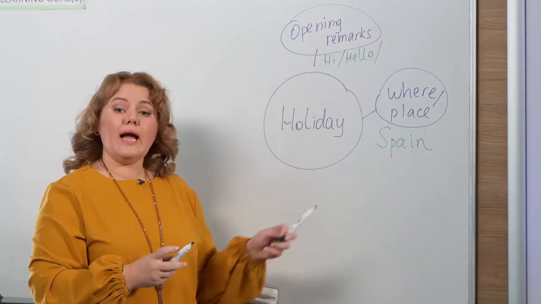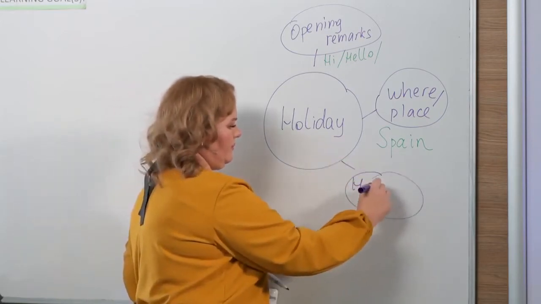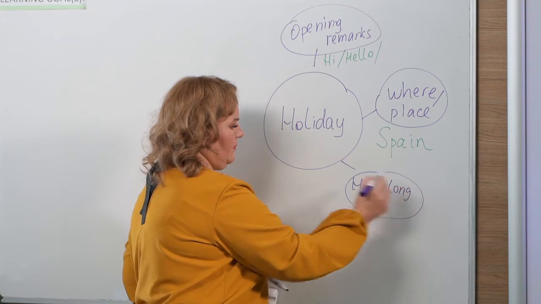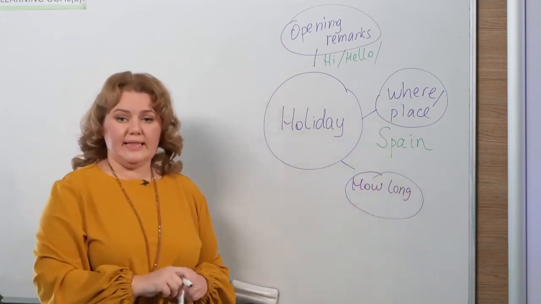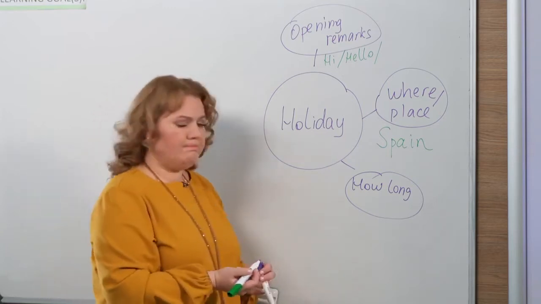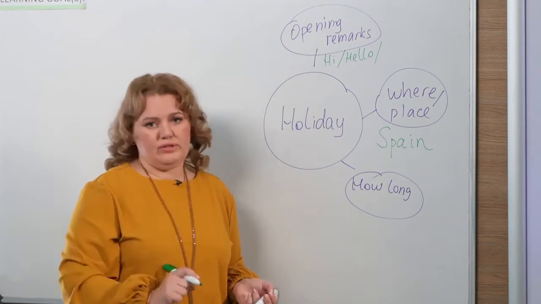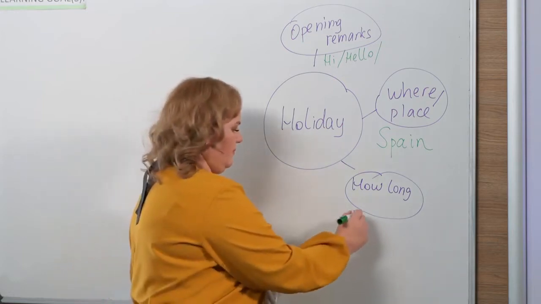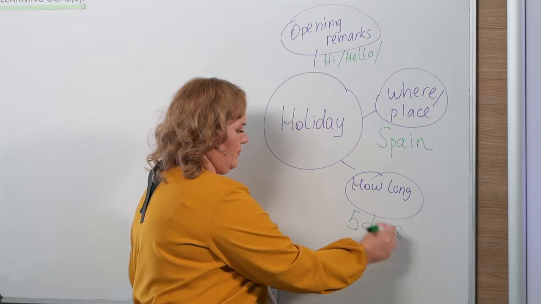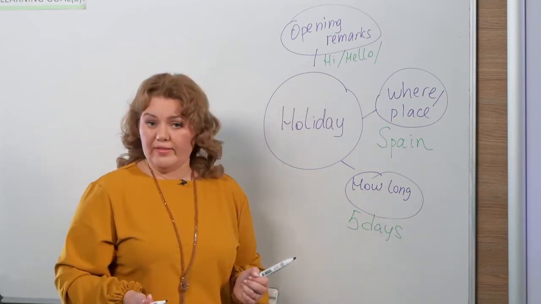The next thing is how long? How long did you stay there? So we need to mention the time. For example, 5 days. Is it okay? You write your own days. 5 days. Let's move on. The weather.